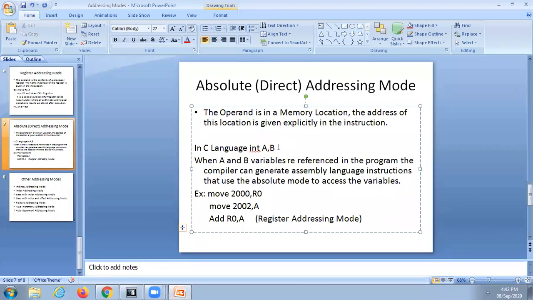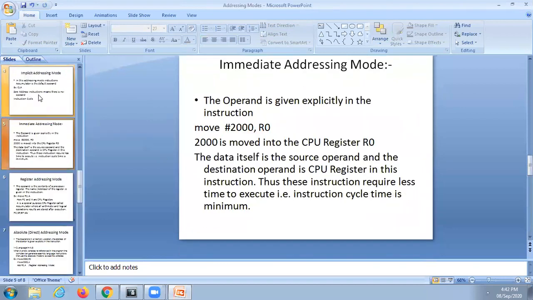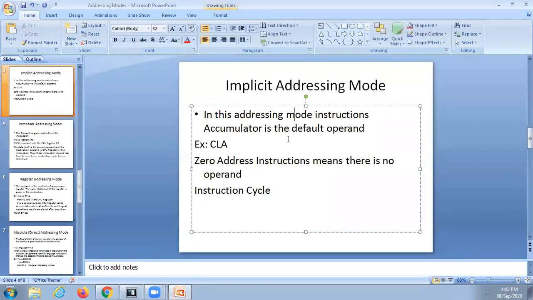Sir, tell me. Please display slide number 4, sir. Slide number 4. Yes. Implicit addressing mode. Yes, okay, sir. Thank you, sir. Okay.